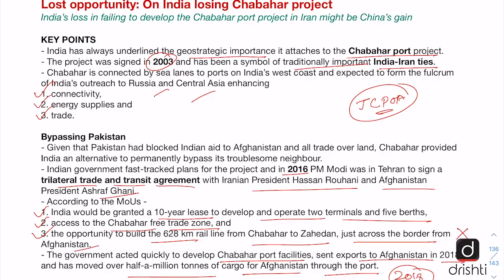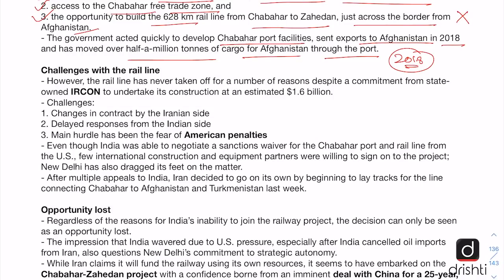But America under President Trump unilaterally withdrew from the deal in 2018, and since then the sanctions over Iran have increased, and this has led to a lot of difficulties in India's work related to Chabahar port development as well. The editorial then points out the challenges with the rail line. It says the rail line never took off for a number of reasons, despite a commitment from the Indian state-owned IRCON to undertake its construction at an estimated $1.6 billion cost.